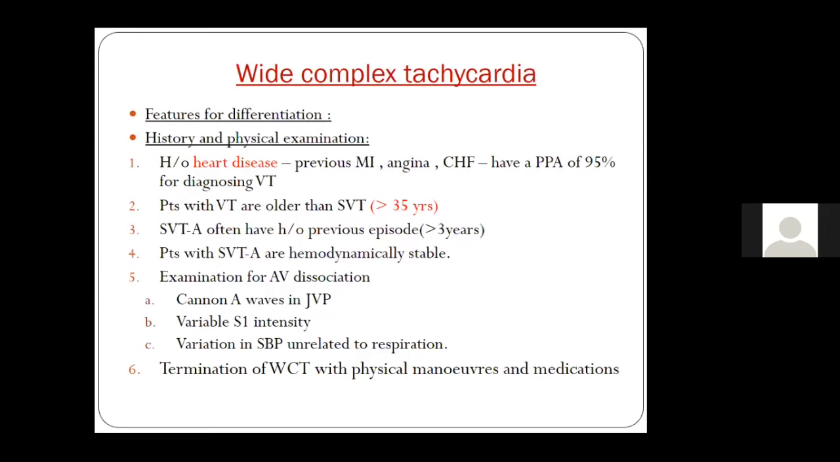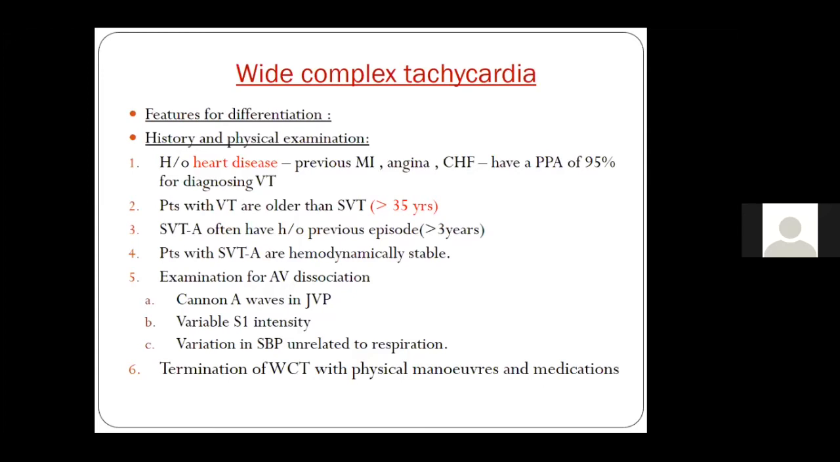Now, the most important thing: whenever you see a broad QRS tachycardia, always look for the clinical triad of AV dissociation, which we see in almost 20 to 25% of patients with ventricular tachycardia. The triad is, first, cannon A waves in the JVP, because the atria contract against a closed tricuspid valve. Second, variable intensity of the first heart sound, and third, systolic BP variation unrelated to respiration. All this is because the atria and ventricles are not related to each other and contract in a non-synchronous fashion.